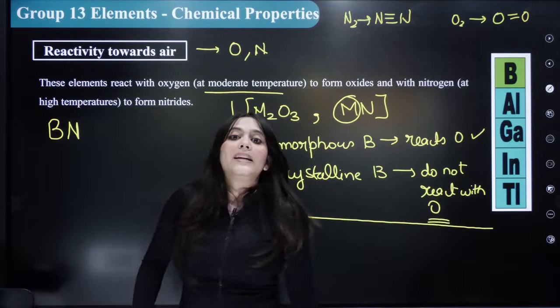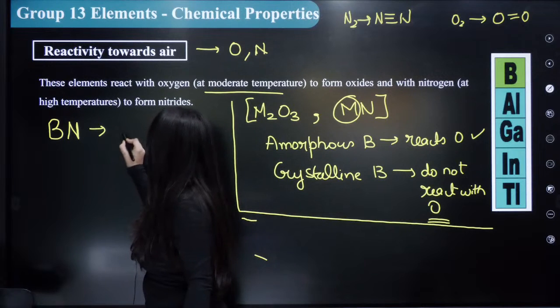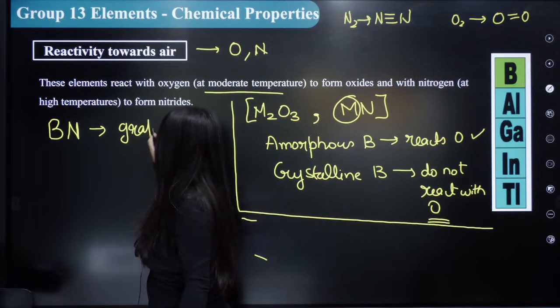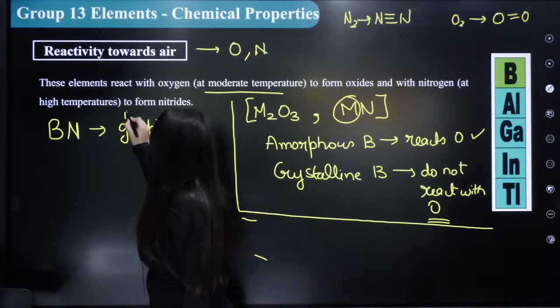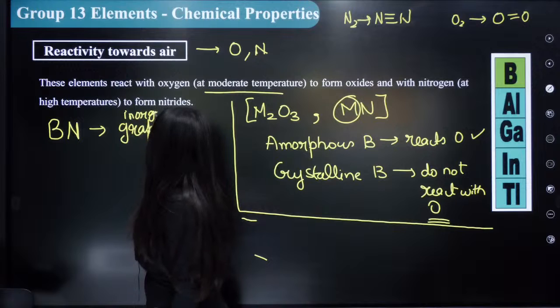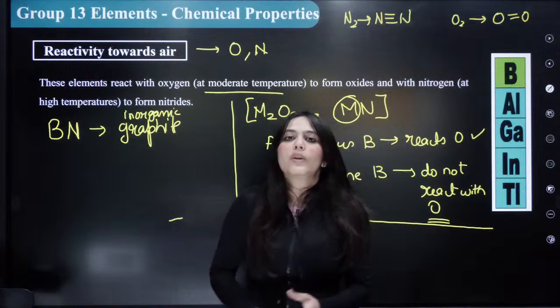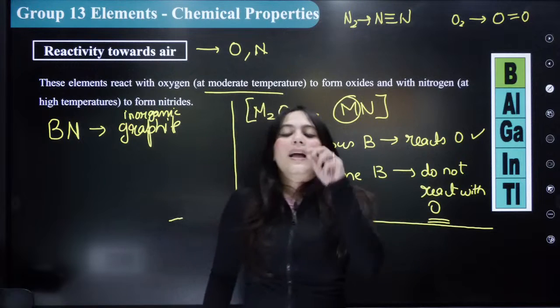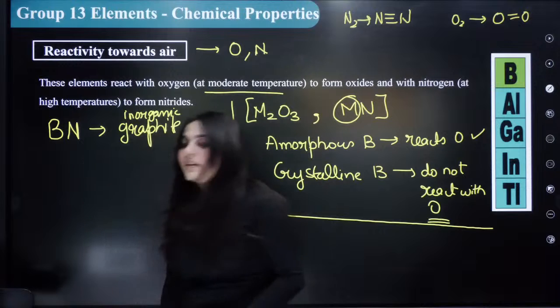And this boron nitride has a similar structure to graphite. Hence, it is also called inorganic graphite. So your BN is isostructural to graphite. Hence, it is called inorganic graphite. Very, very important point, can be asked in the questions.